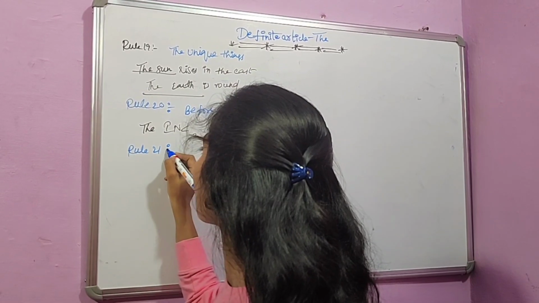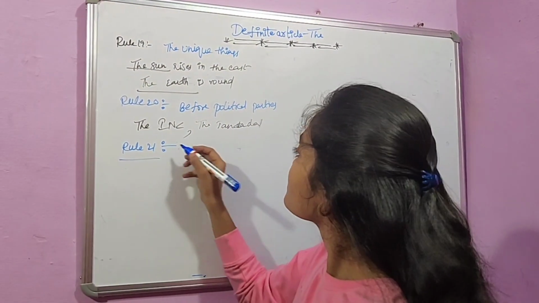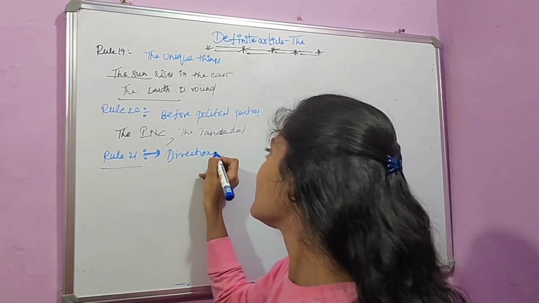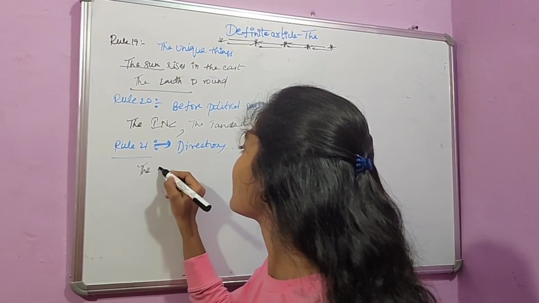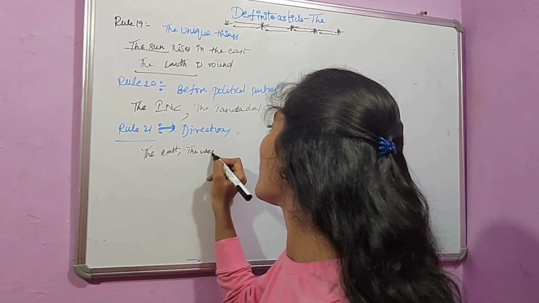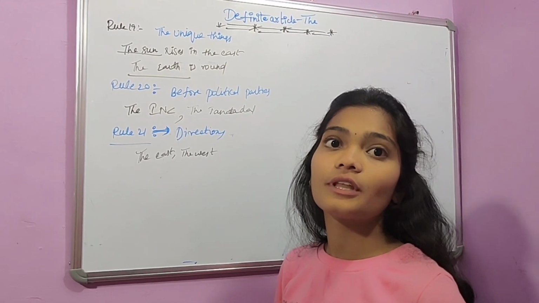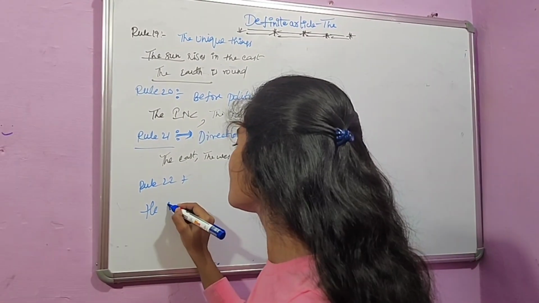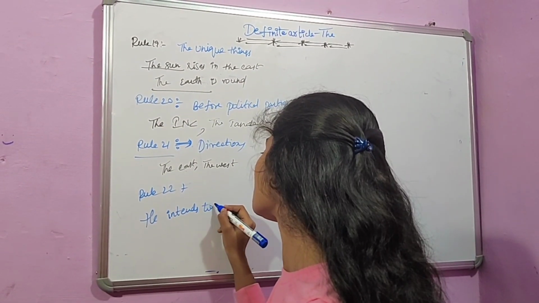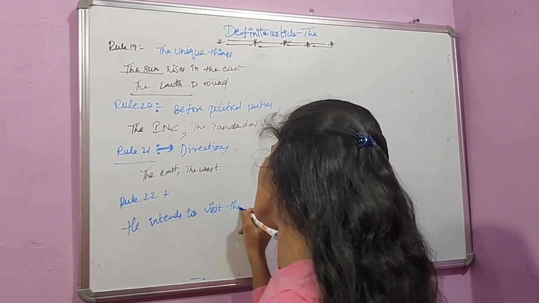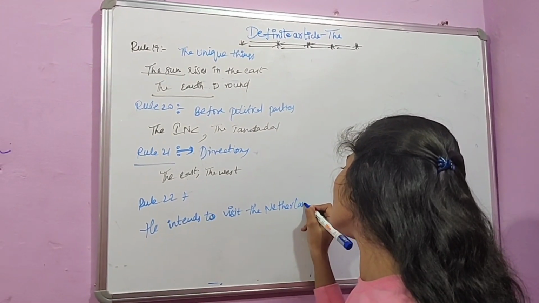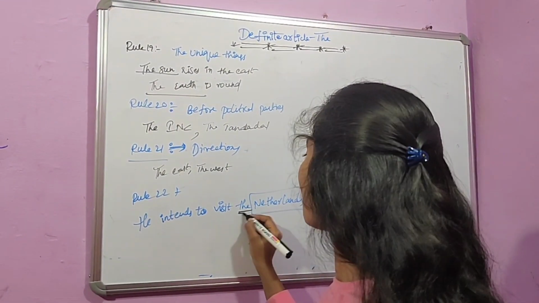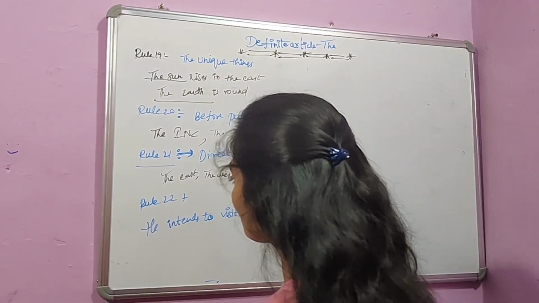And rule 21 is before the names of directions. That is, for example, the east, the west, the north, like this. And before the names of plural countries, for example, he intends to visit the Netherlands. Here if you observe, the country name is written in plural form. So we use the article before this word.